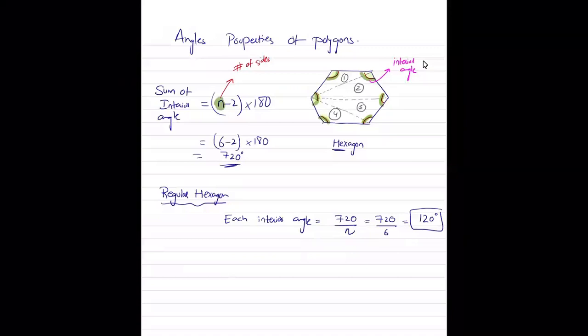So the formula for each interior angle is always equal to (n minus 2) times 180 divided by n. N minus 2 times 180 gives you the sum of all the interior angles, and dividing by n gives you each angle. But this is only for a regular hexagon. If it is an irregular hexagon, we can only find the sum, but we cannot find each angle this way. Okay?